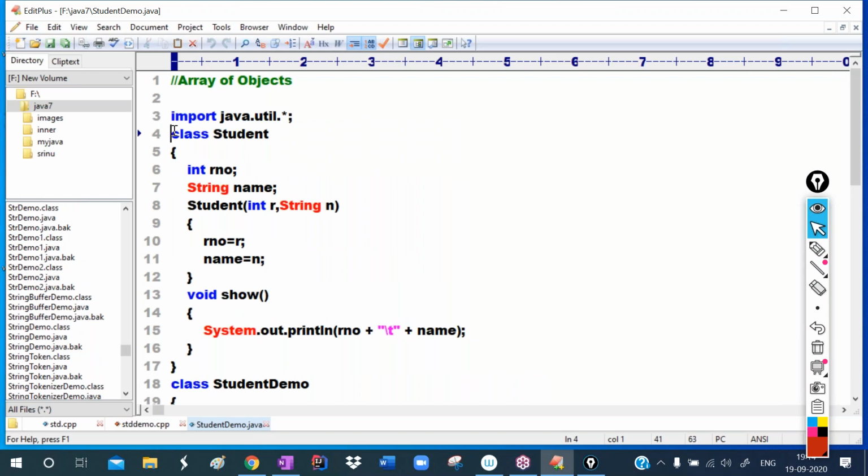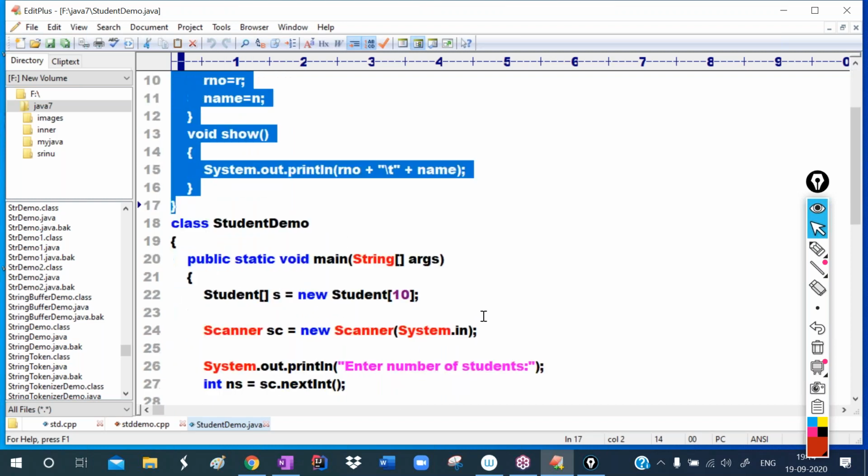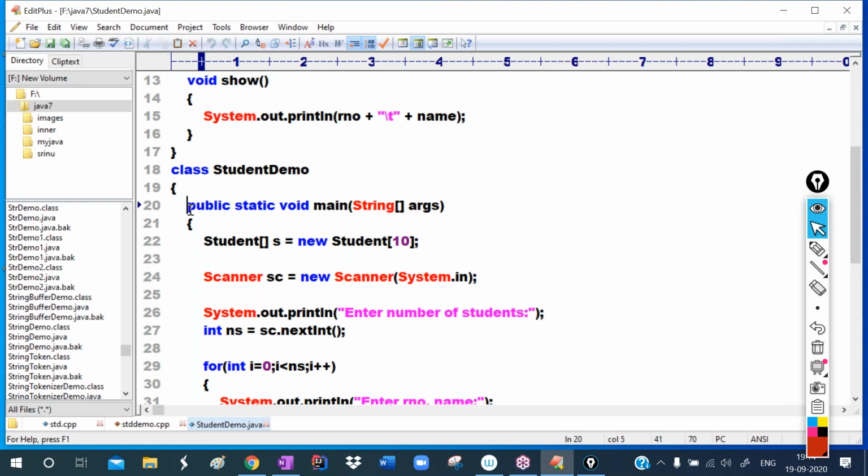This is the class, with roll number and name as properties. This is the constructor, this is the method. So here we write one class in Java, and we define the main method inside the class only. Each and every member we define inside the class, I already told. In further classes, you will get more clarity whenever we write programs.